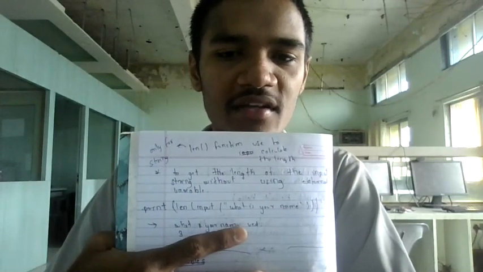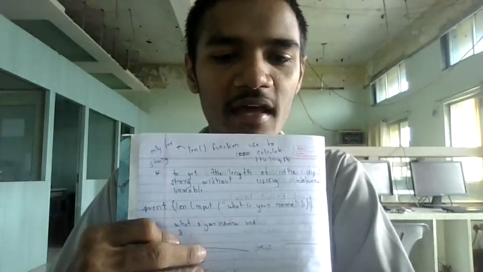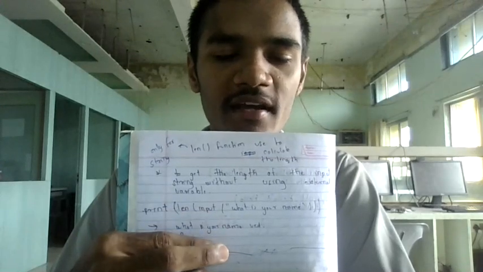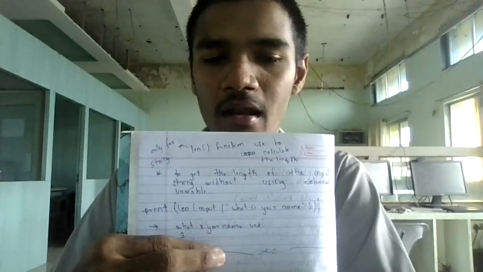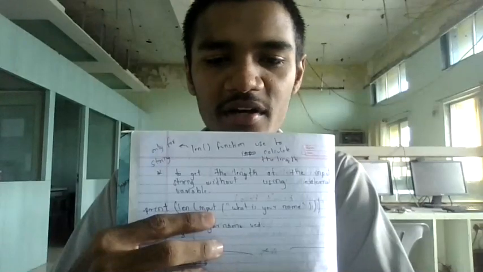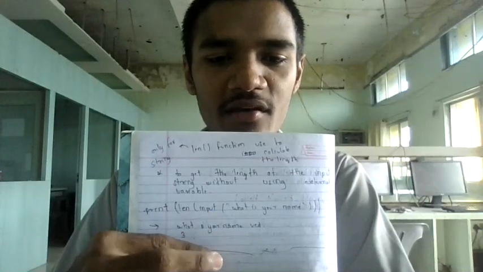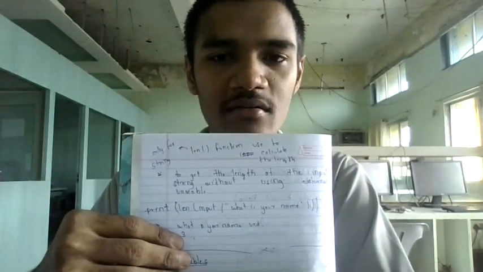If I enter Ved here, this is the thing I will get: 3, because Ved contains 3 letters. So the length of the string is 3, and this doesn't print your actual name. It gives the output as numbers, mainly in the form of integers. It doesn't go with the floating point.